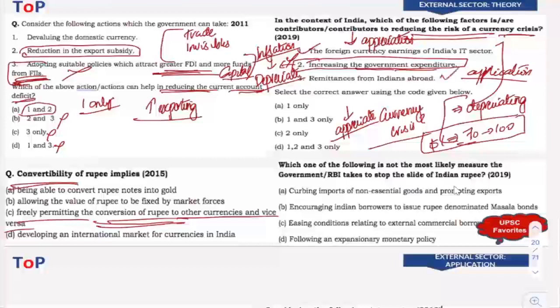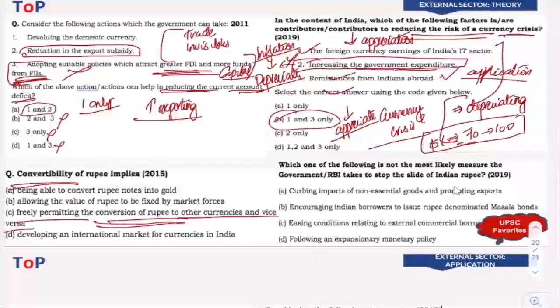Now, third one, remittances from Indians abroad. That means we are again earning foreign exchange. That will also lead to earning of foreign exchange. That will also lead to appreciation of Indian rupee. So 1 and 3 is the correct answer.